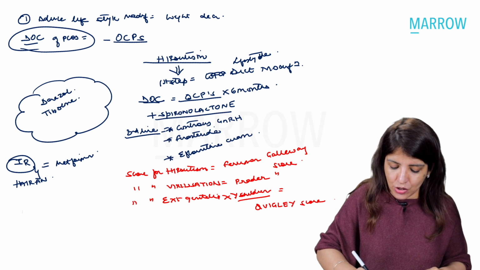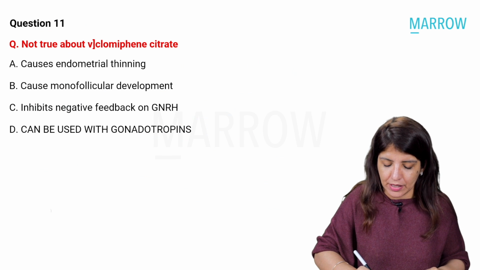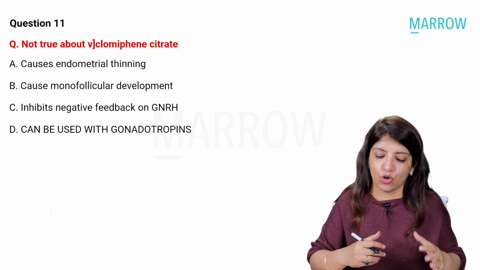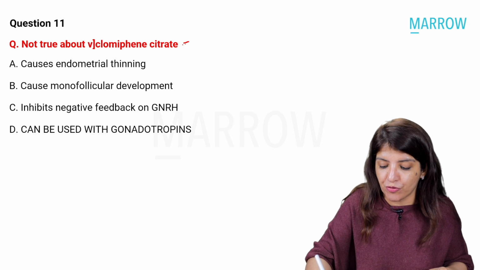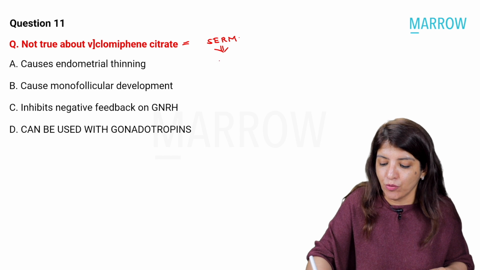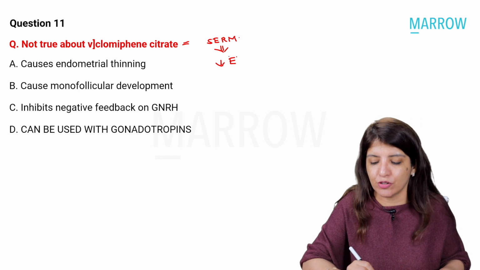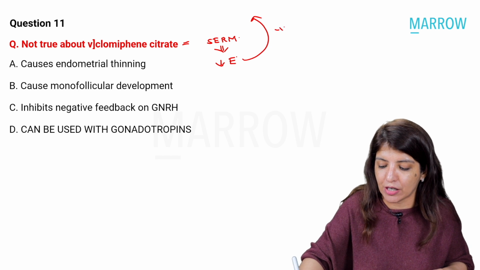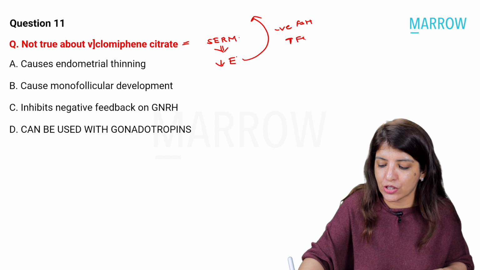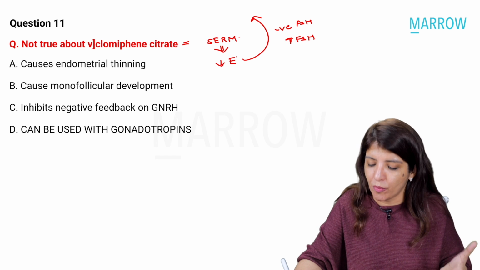Right? So these are the scores which you have to remember. Coming to the next question, which is again related to PCOS: not true about clomiphene citrate. Now, what is clomiphene citrate? It is a selective estrogen receptor modulator drug. And what does it do? It decreases the levels of estrogen. So the negative feedback on FSH is gone, so the levels of FSH increase when you give clomiphene citrate.